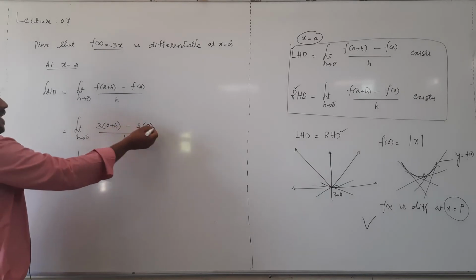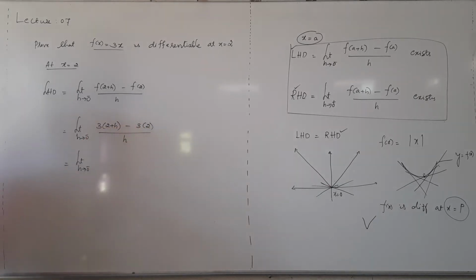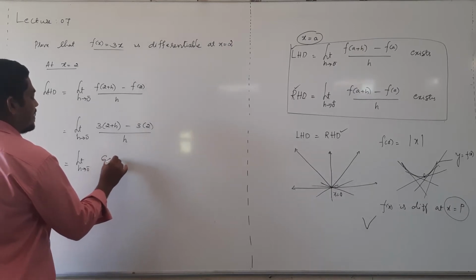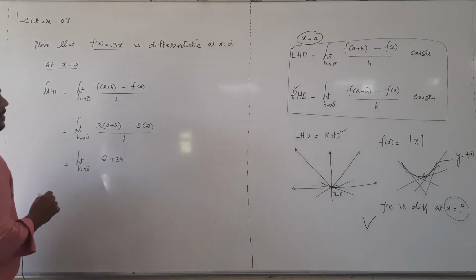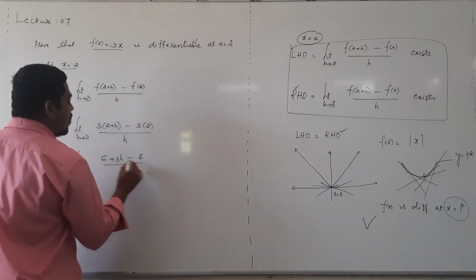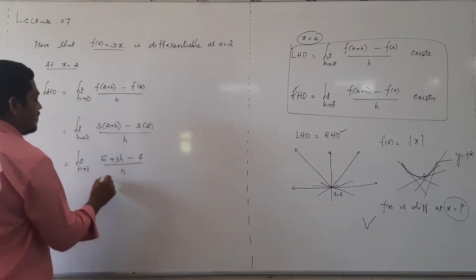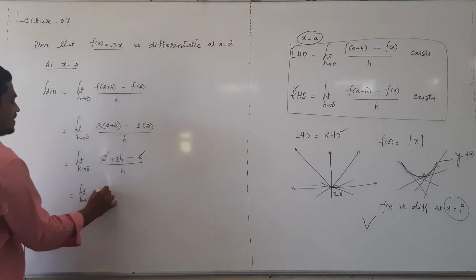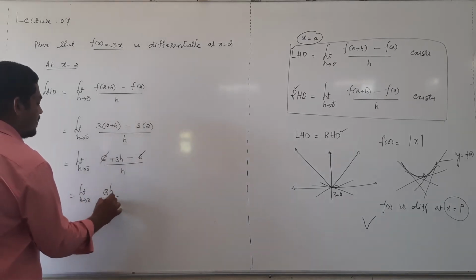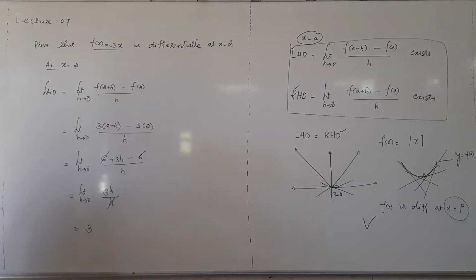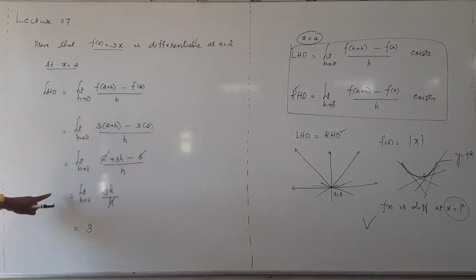If you put h value 0 directly, then it will be 0 by 0. For that reason, just simplify. 6 plus 3h minus 6, whole thing divided by h, plus 6 minus 6 get cancelled. Limit h tending to 0 minus 3h divided by h. Now h get cancelled, then we get 3. Left hand derivative value is 3.